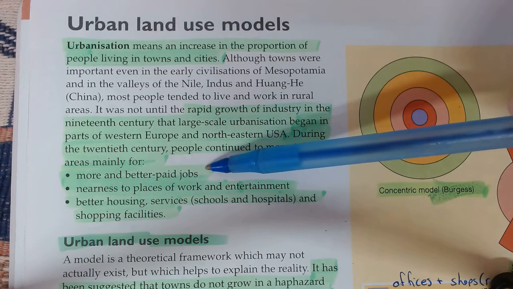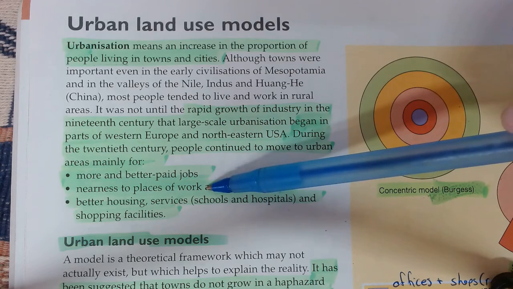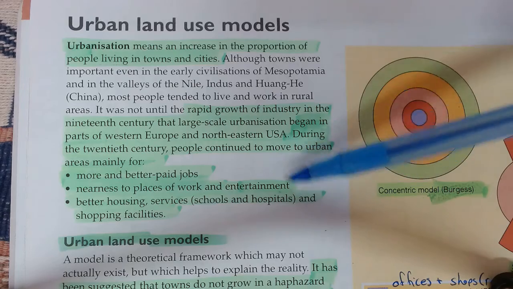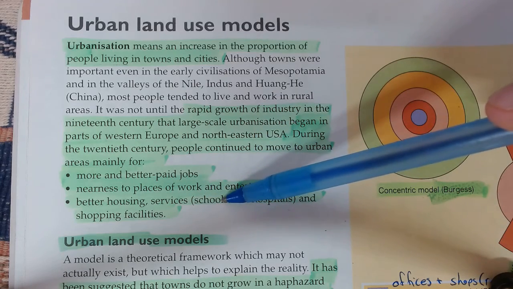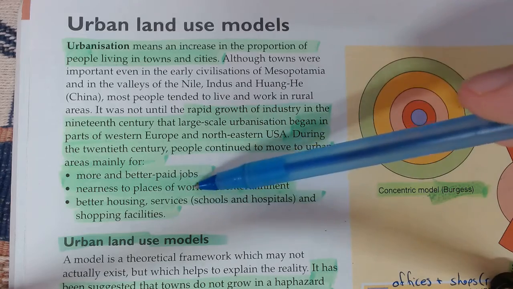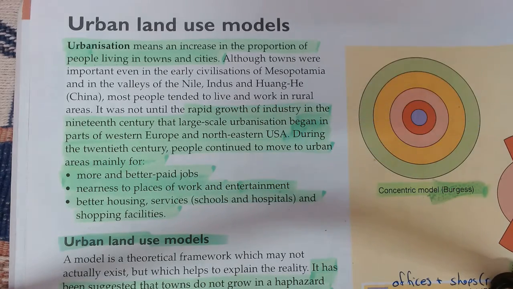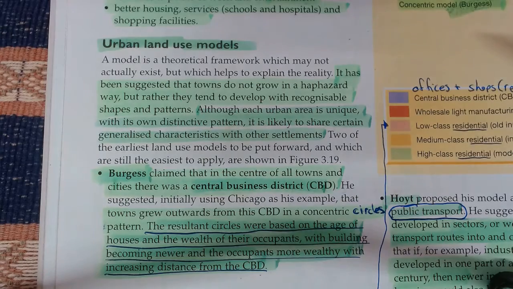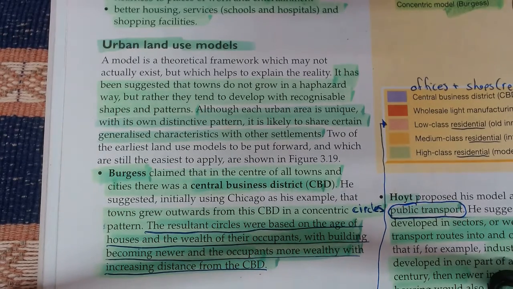We all want a good paid job. We don't want to have to travel loads every morning for work. We like entertainment and having a good social life. We want the best schools for our kids. We want the best hospitals in case we get sick. All these things today are found in cities, and that's what attracts people in modern day urbanization. So we're going to start off with our first. I'm just going to introduce the models, and then in the next video we'll go through them in more detail.